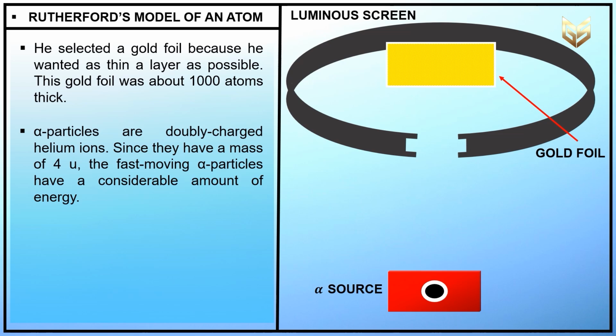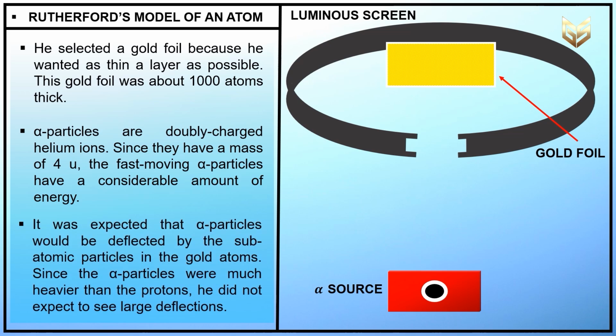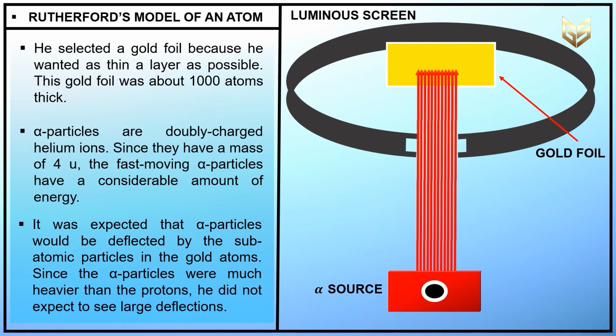Since they have a mass of 4 u, the fast moving alpha particles have a considerable amount of energy. It was expected that the alpha particles would be deflected by the subatomic particles in the gold atoms. Since the alpha particles were much heavier than the protons, he did not expect to see large deflections. So, we can see the experiment here. But the alpha particle scattering experiment gave a totally unexpected result.